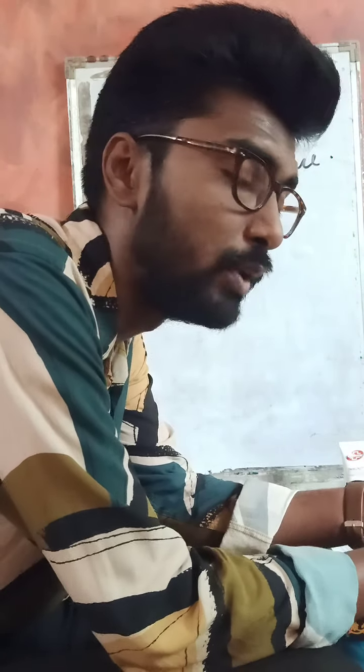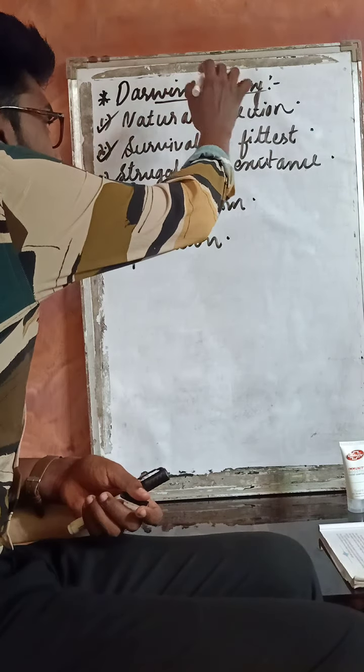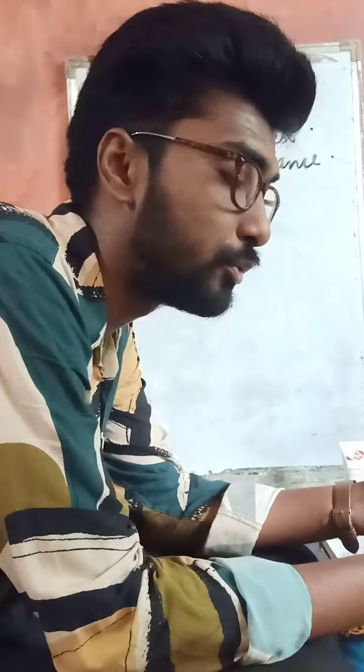Now, the theory of natural selection is based on three important factors. I mean to say, Charles Darwin's theory is based on three important factors. Number one is called natural selection. Second, survival of the fittest. And third one, struggle for existence.